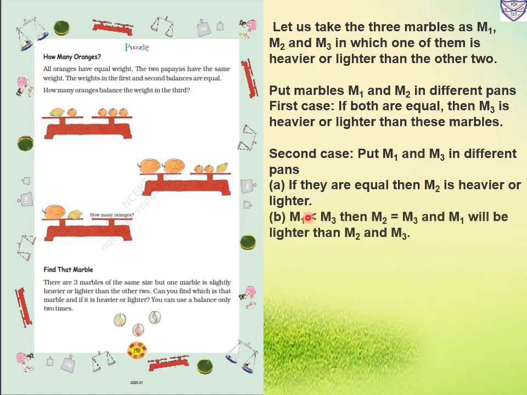Or if M3 is greater than M1, then M2 and M3 are equal, and M2 is heavier. In the first case only M2 is heavier or lighter. Same way here also, if M3 is heavier, then M2 and M3 are equal, and M1 will be lighter than M2 and M3.